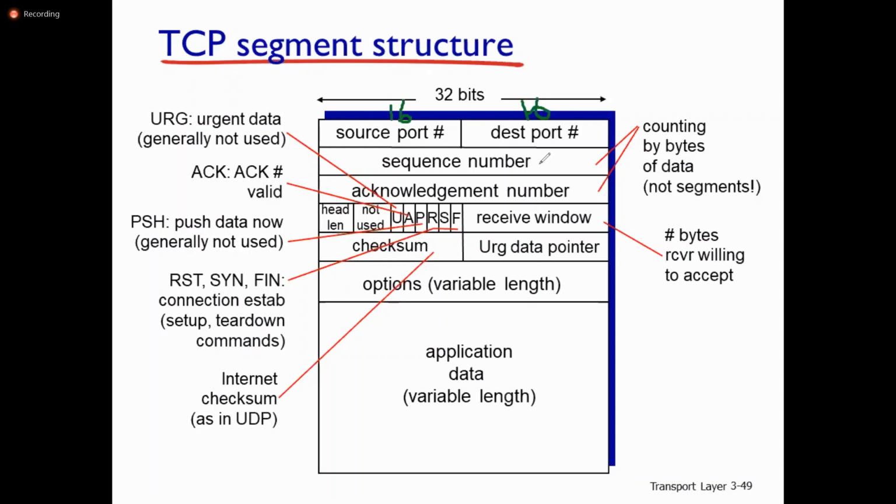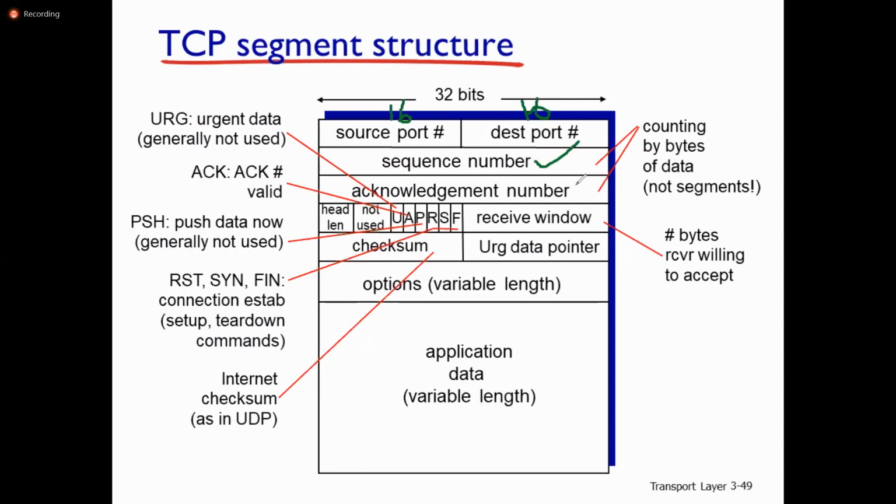How many sequence numbers are possible here? If it is 32-bit, 2 power 32 sequence numbers. Then the next field is the acknowledgement number. We count in terms of bytes of data, not segments.